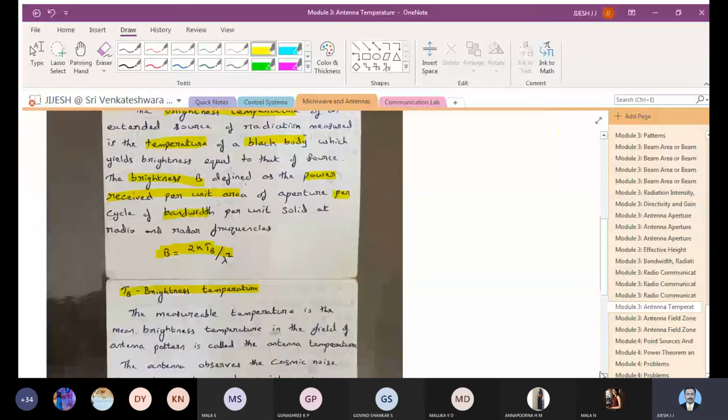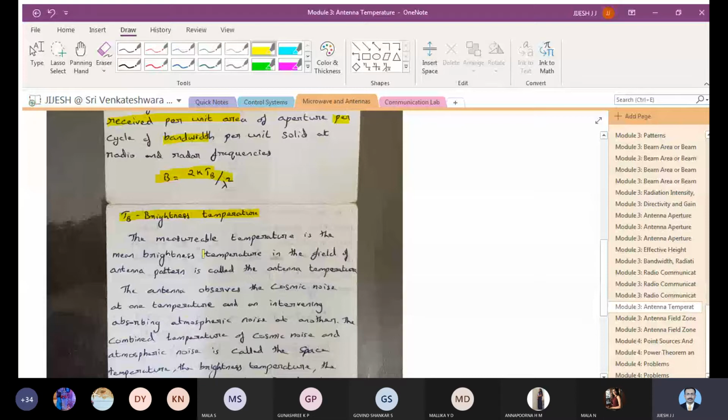The measurable temperature means the brightness temperature. This temperature has to be measured. Why do you need to measure it? When you are doing the design process, you have to make sure that the values are being looked into. You may keep the antenna under test for almost 1 or 2 hours and keep measuring the variation in the temperature. You can see that by varying the frequency, or by the change in the brightness temperature, the variation of temperature can be optimized.